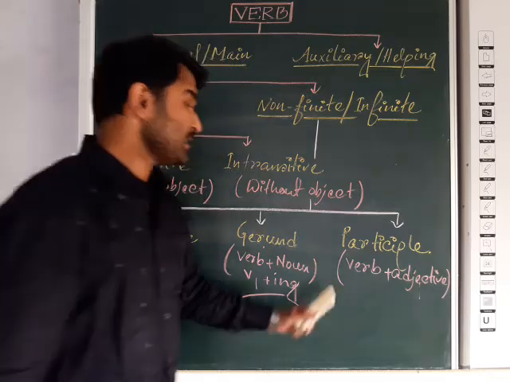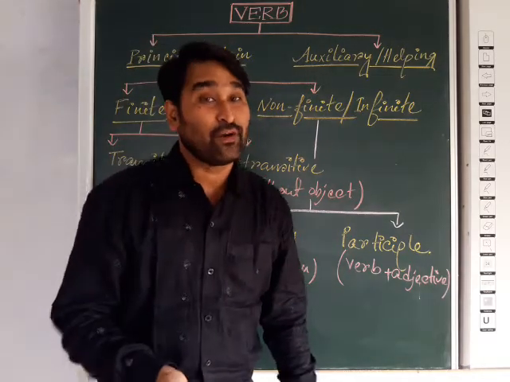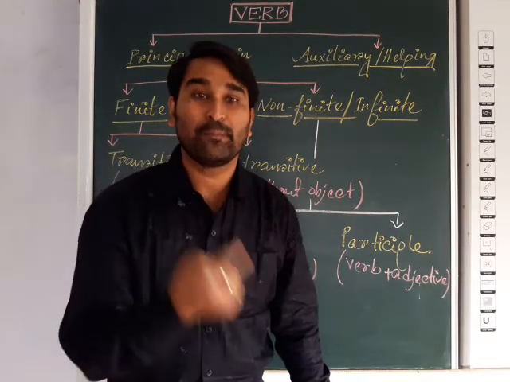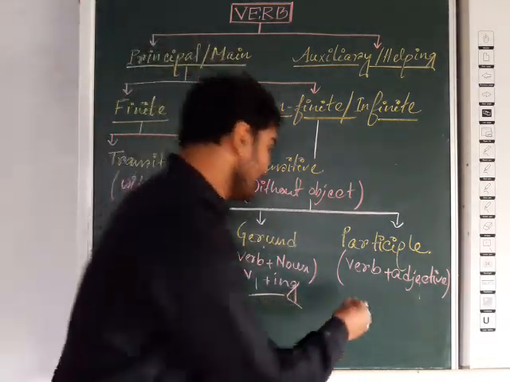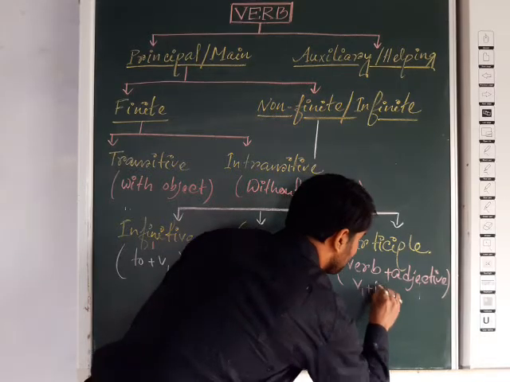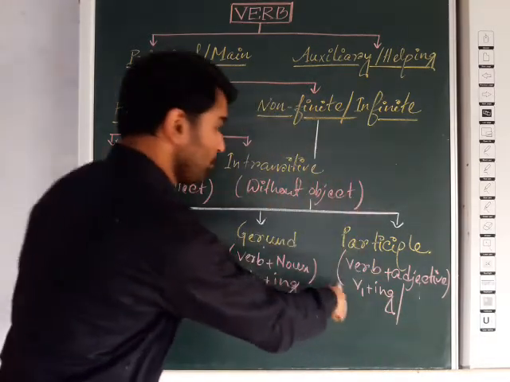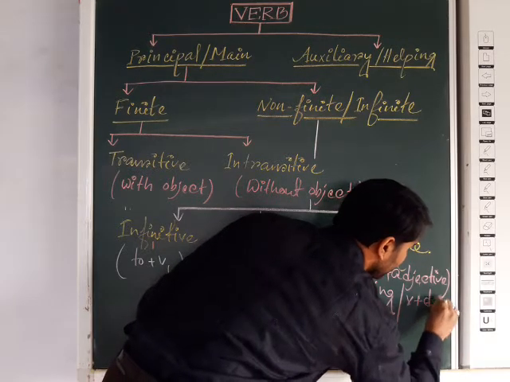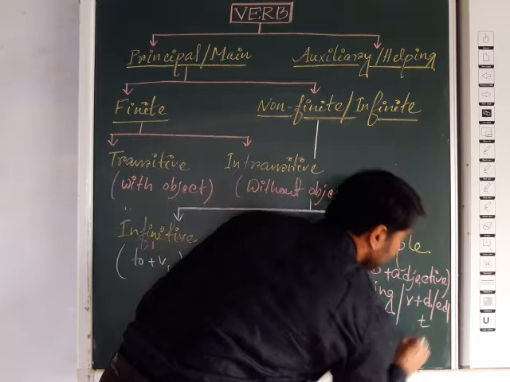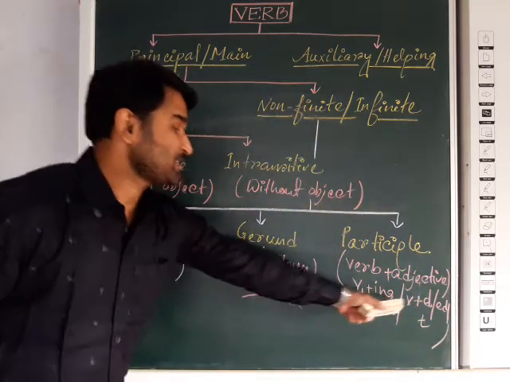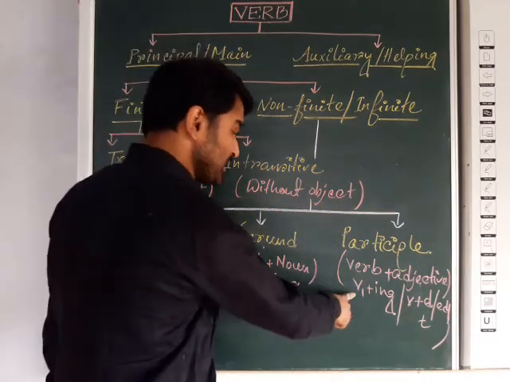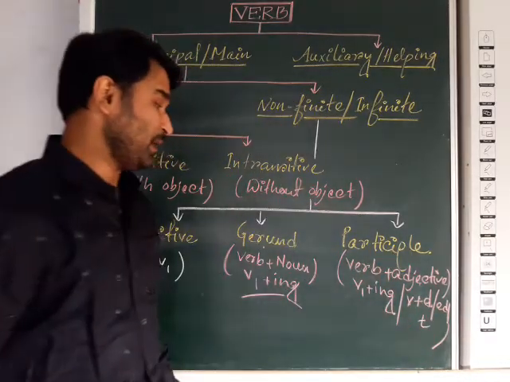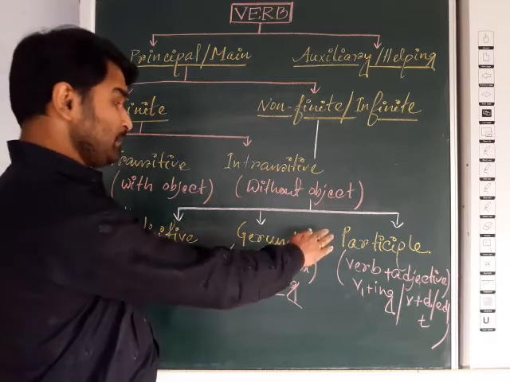Participle is again divided into three parts. First one will be present participle, second one past participle, third one perfect participle. All these forms we will discuss in the next video. Here the form will be V plus ing for present participle, and V plus D, ED or T for past participle, as you know the past form V3.